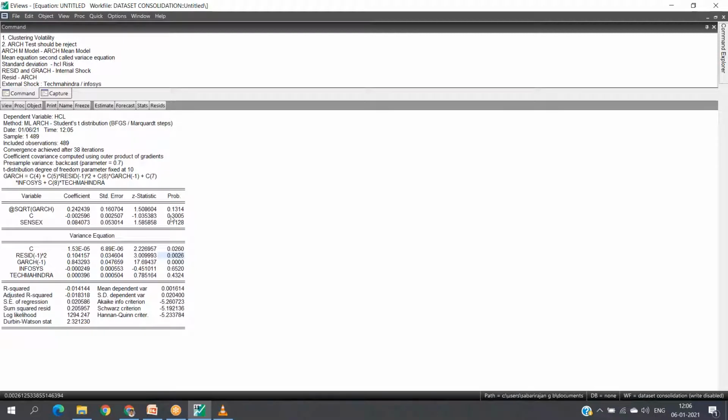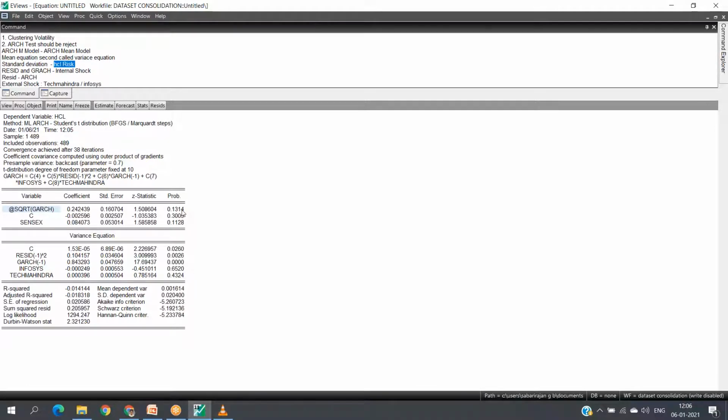Mean equation, that is square root of GARCH. It is a standard deviation. What is the standard deviation? Standard deviation of the dependent variable HCL. It is the riskiness of HCL, that is HCL risk, where I mentioned here as a note. And see, it is 0.13.